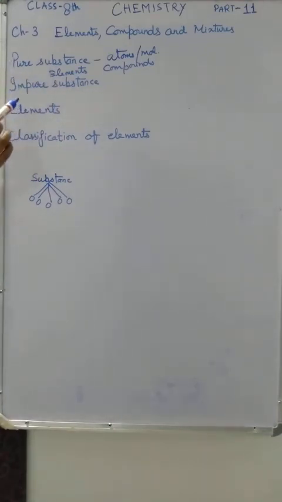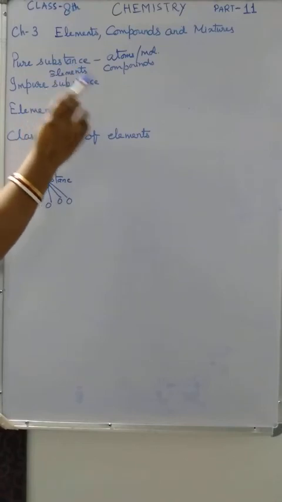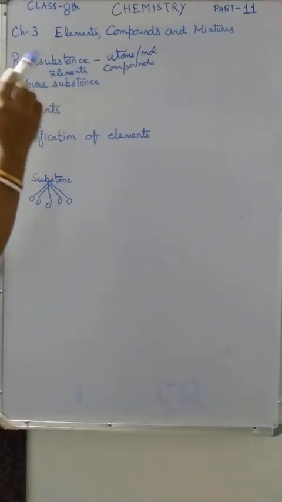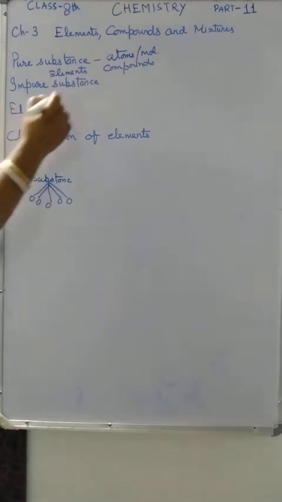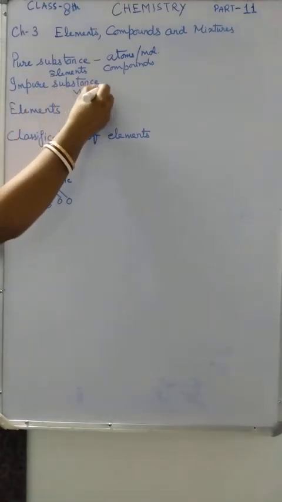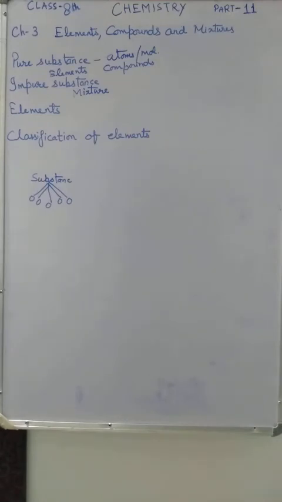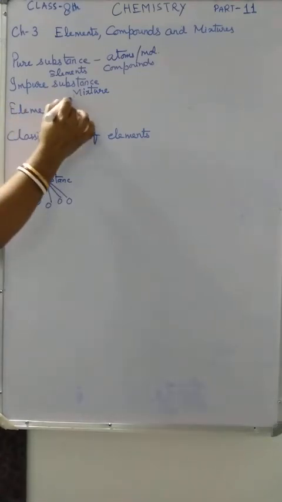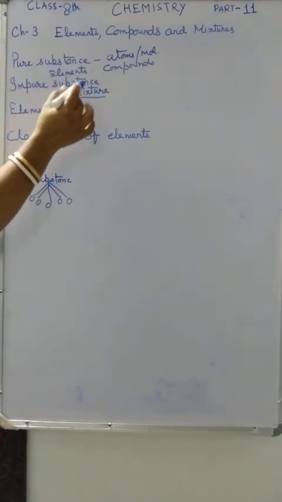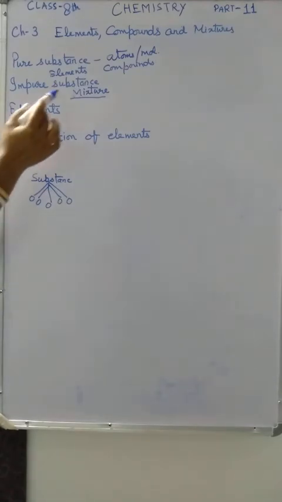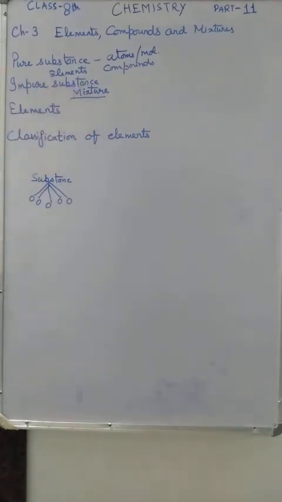So the substances which are made up of two or more pure substances physically mixed together in any ratio are called impure substances. For example, mixture. Mixtures are impure substances. They do not have a definite set of properties. They can be homogeneous or heterogeneous, a homogeneous mixture or a heterogeneous mixture.